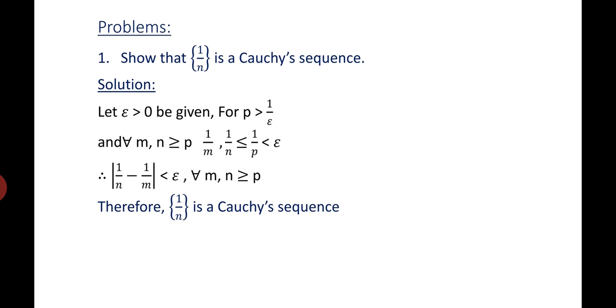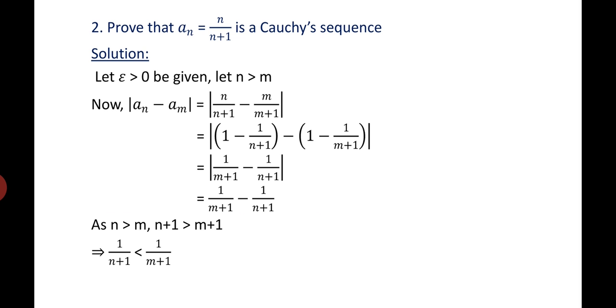Let's study a few problems. The first problem says, show that 1/n is a Cauchy sequence. Let epsilon greater than 0 be given. For p greater than 1/epsilon, and for all m, n greater than or equal to p, we have 1/m, 1/n obviously less than or equal to 1/p, and this is less than epsilon. Therefore, |1/n - 1/m| is less than epsilon for all m, n greater than or equal to p. Therefore, 1/n is a Cauchy sequence.